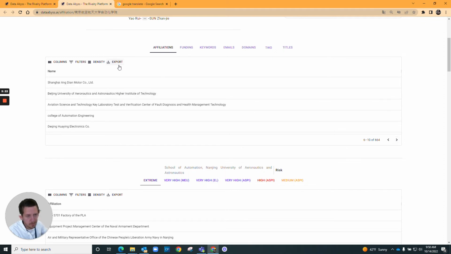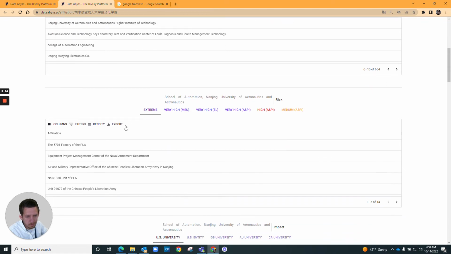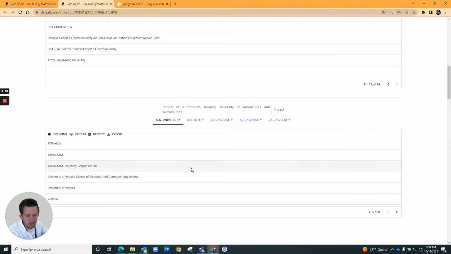You can quickly go through their 664 additional affiliations. You can export these affiliations out. These are their extreme risk affiliations, and then here's additional affiliations that this extreme risk entity has across U.S. universities, U.S. entities, Great Britain, Australia, and Canada as well.